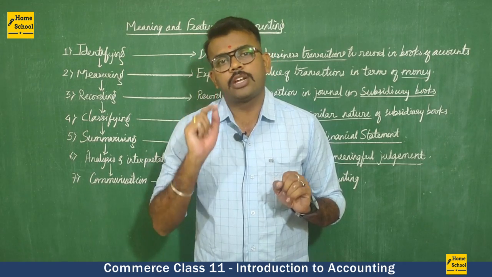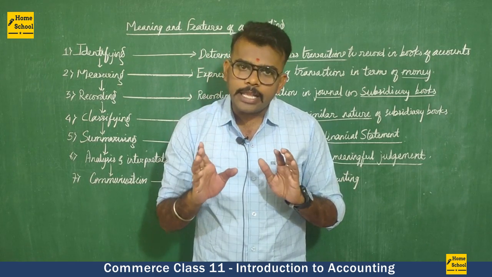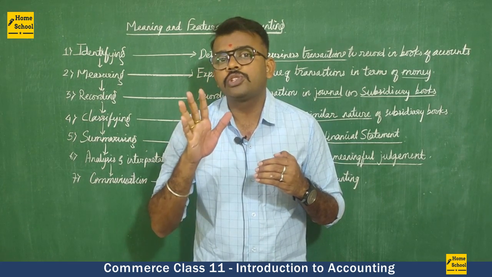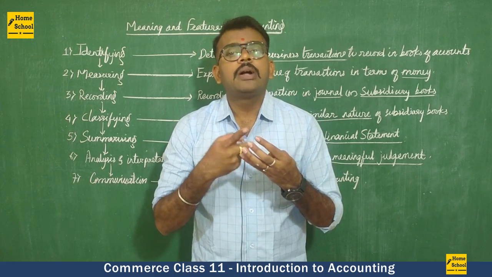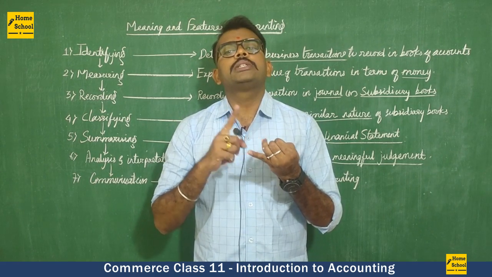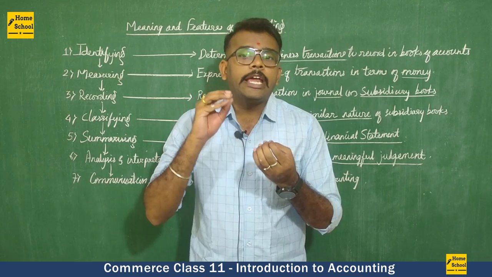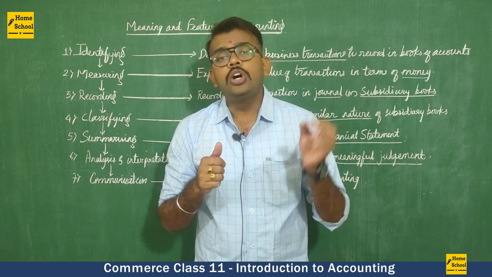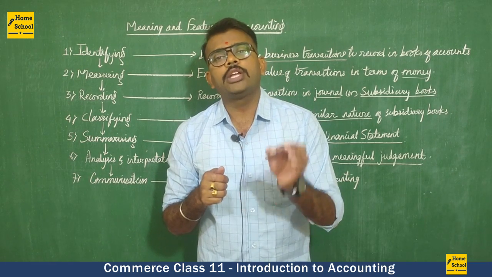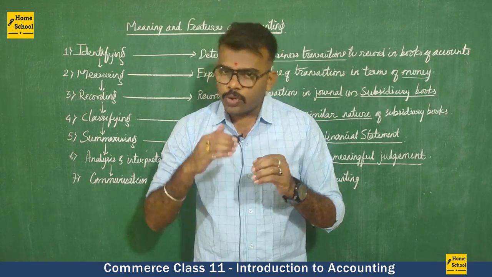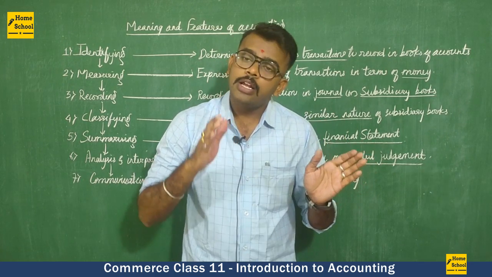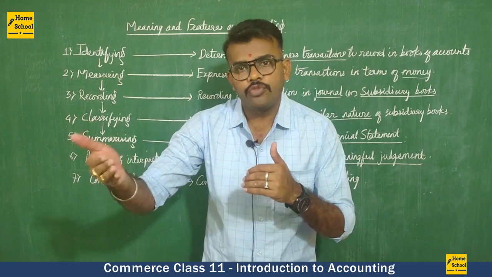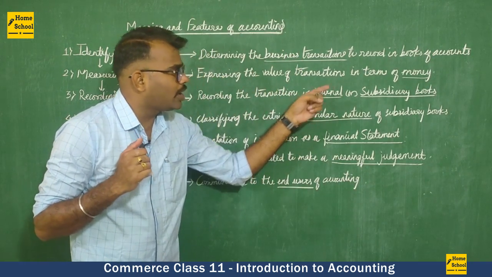The last one we have is the journal proper. In the journal proper, any transaction which we are not recording in the other five subsidiary books, that is the purchase book, sales book, purchase return book, sales return book, and cash book, those transactions we are going to record in the journal proper. All these are just the basics. In detail, all these practical problems we are going to discuss in the future. So this is the journal and the subsidiary books.